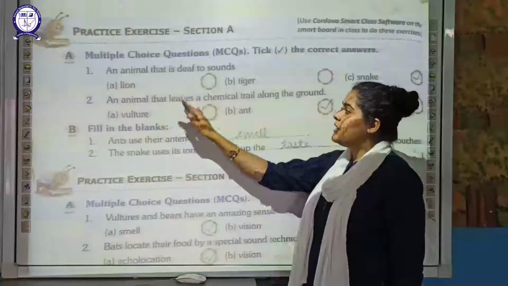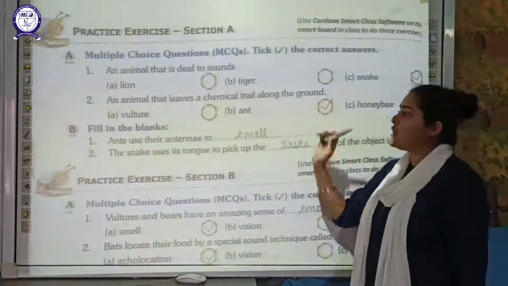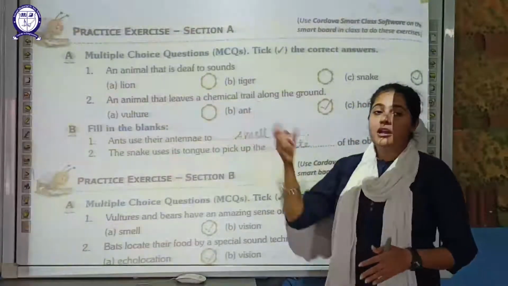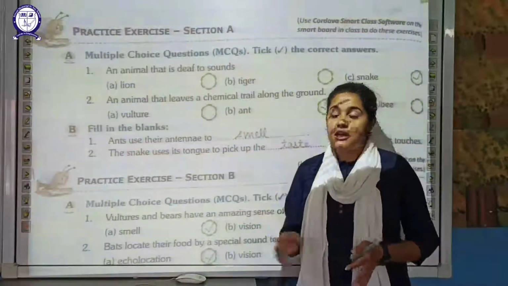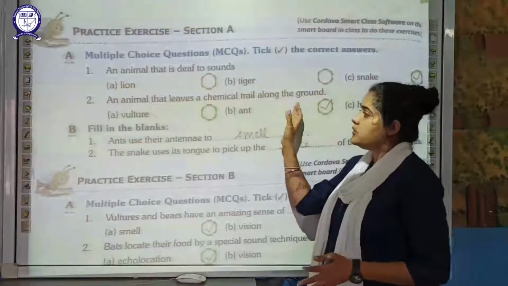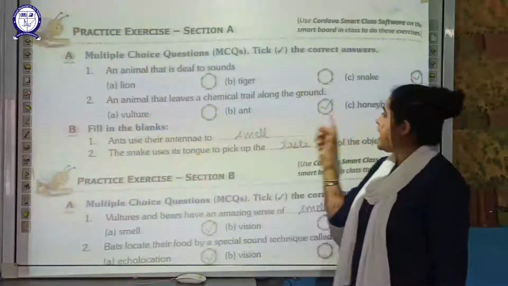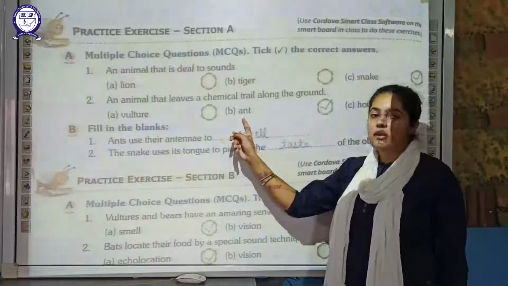Next is an animal that leaves a chemical trail along the ground. As we have discussed in this slide, there are certain animals which leave a chemical trail while they are finding any food. So what are those animals which leave the chemical trail or odor? Your vultures, ant or your honeybee. The right answer is your ant.